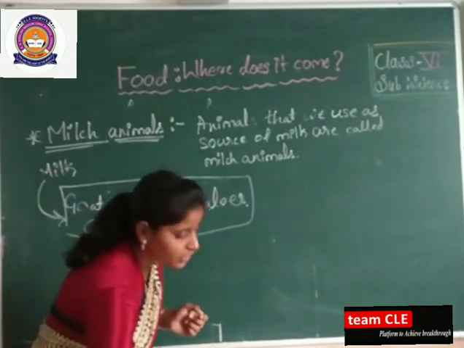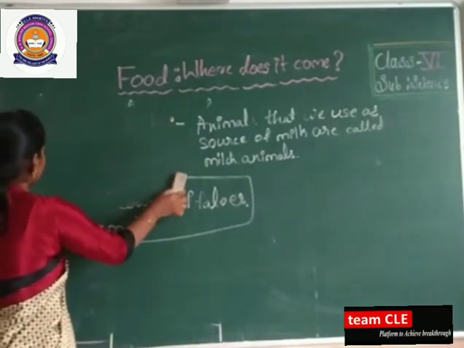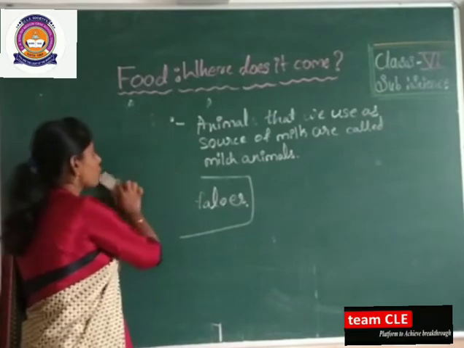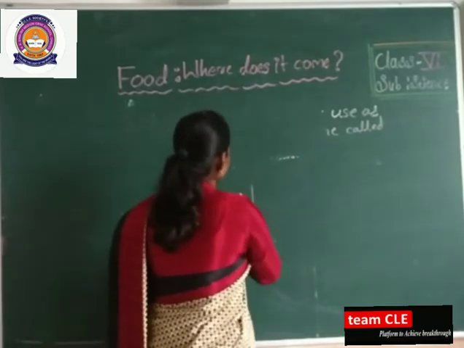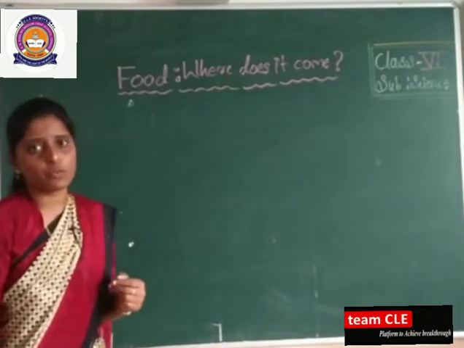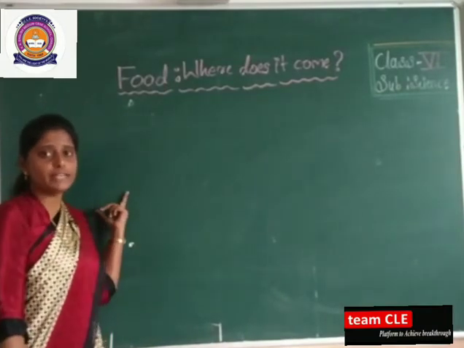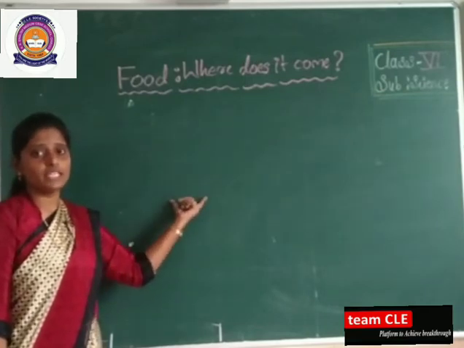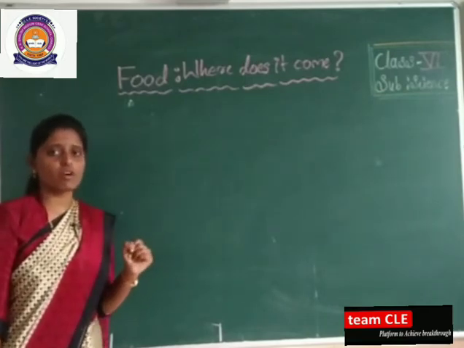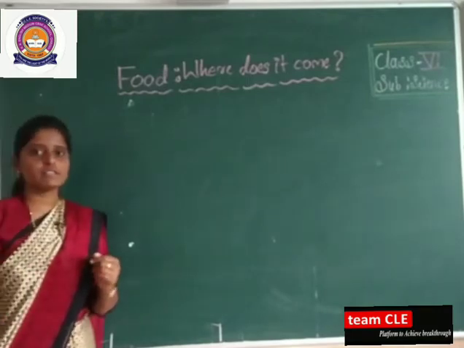And here a long question may come. Today whatever we studied, what did we study? Sources of food from animals. Explain about the sources of food that we get from animals. The question may arise here. So you should be able to write about meat, milk, then honey and eggs. All these things you should be able to write. So I hope you have understood this concept.